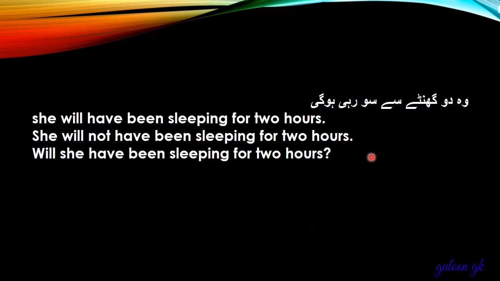वो 2 घंटे से सो रही होगी. She will have been sleeping for 2 hours. She will not have been sleeping for 2 hours. Will she have been sleeping for 2 hours? Positive, negative, interrogative sentence.